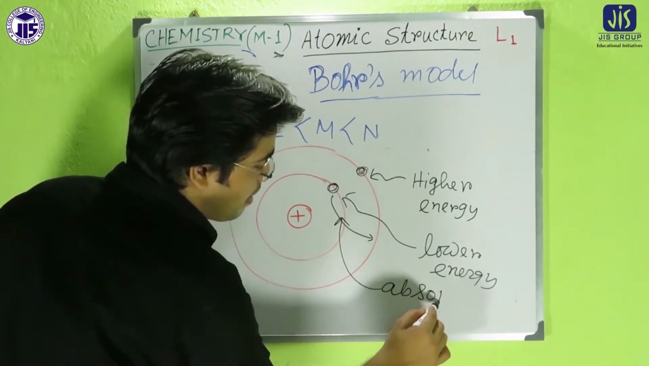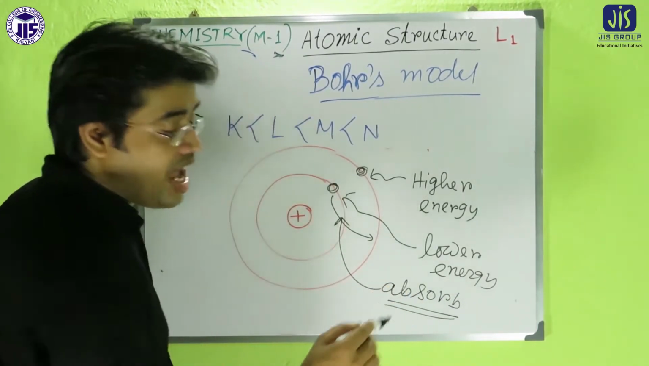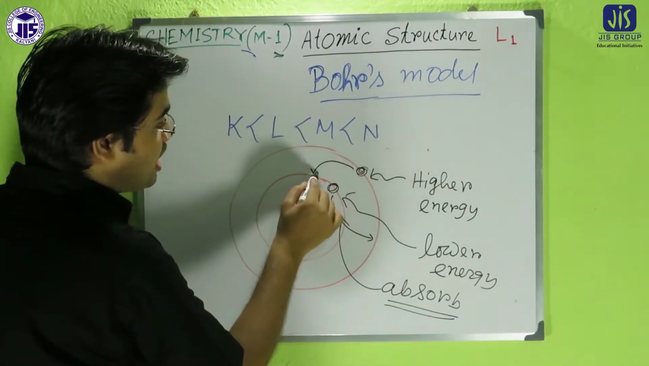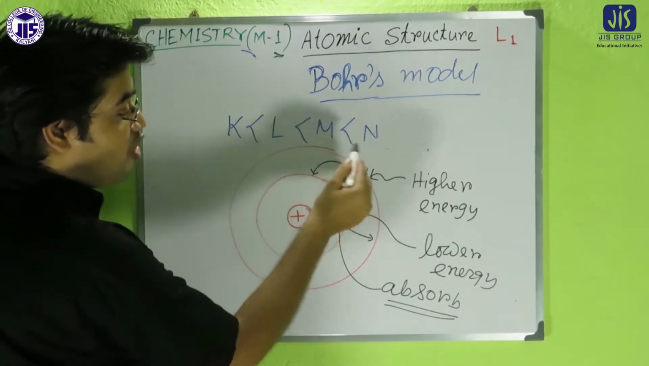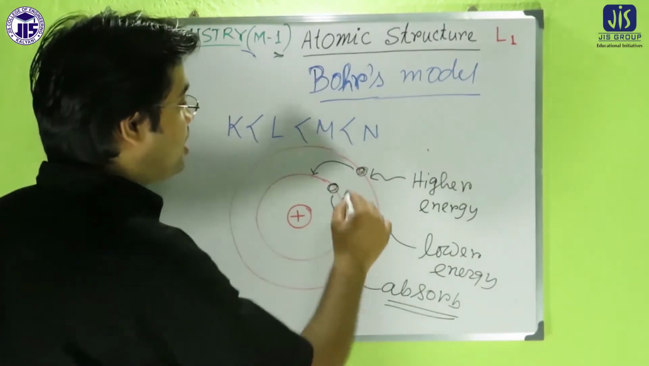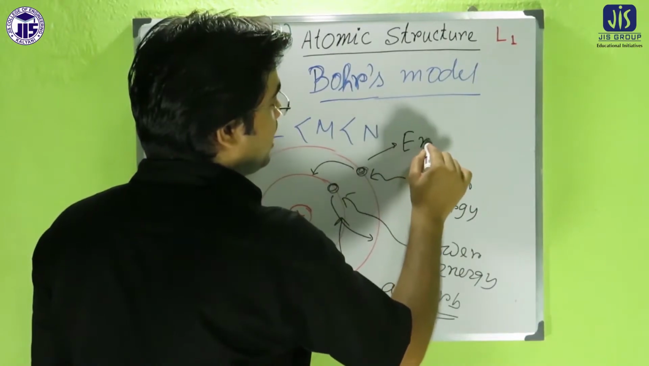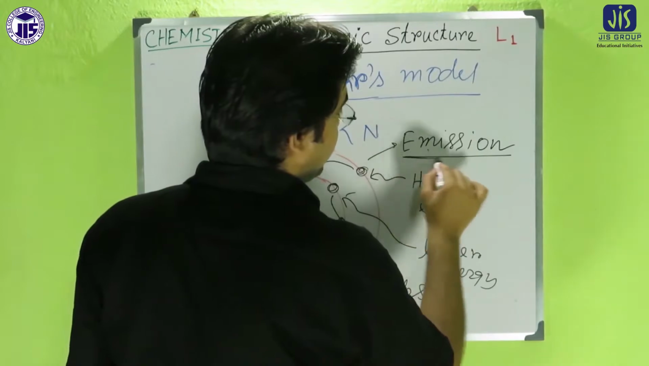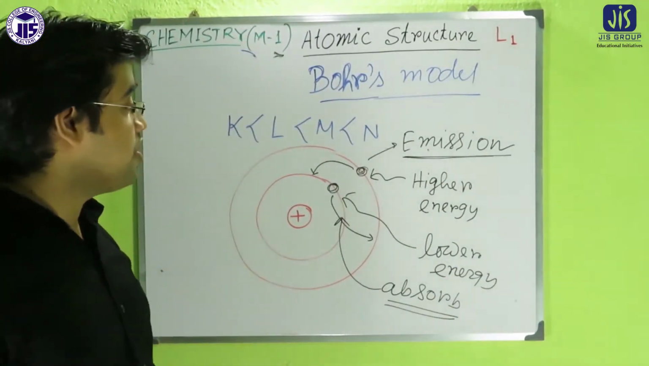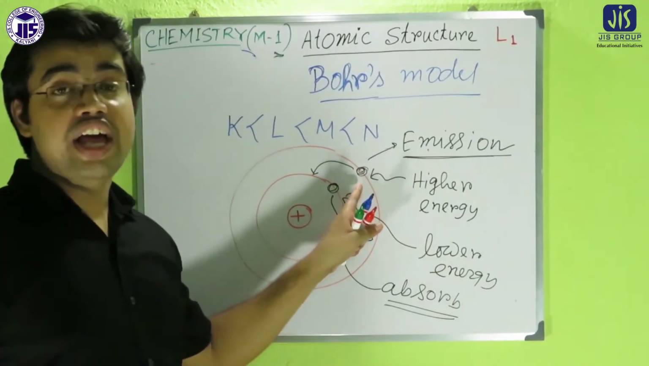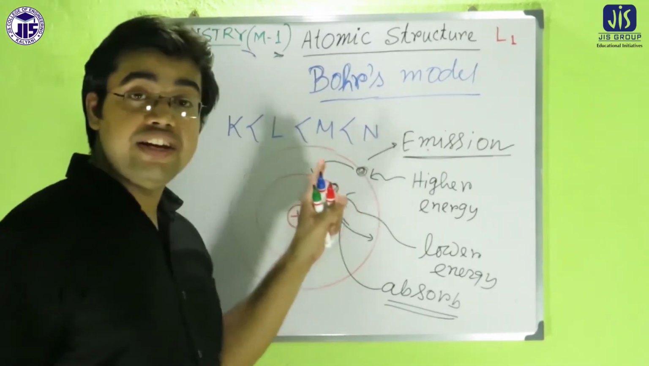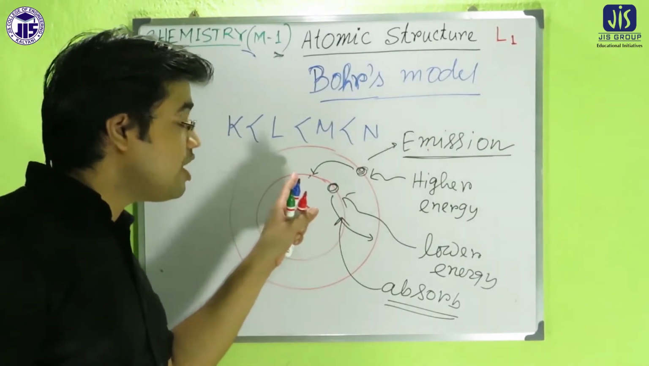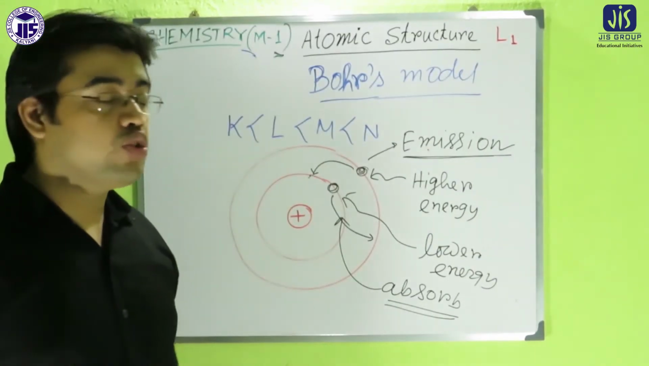That means there will be absorption of the energy. But if that electron jumps from a higher orbit to a lower orbit, there must be emission or release of that energy. Why release of the energy? Because that electron has the higher energy. So that electron must release the energy, otherwise that electron will not fit in that orbit where the energy is lower. So there are two cases.